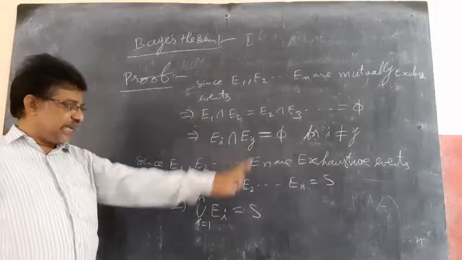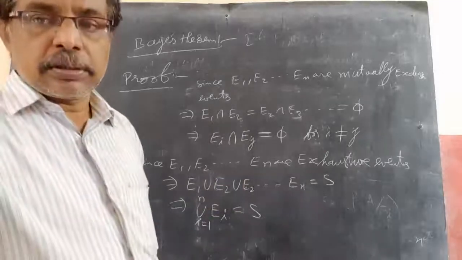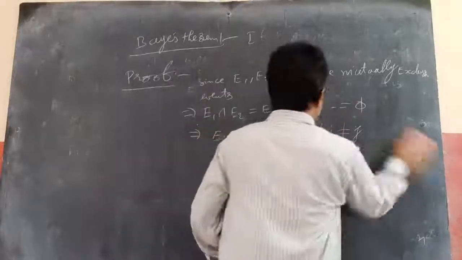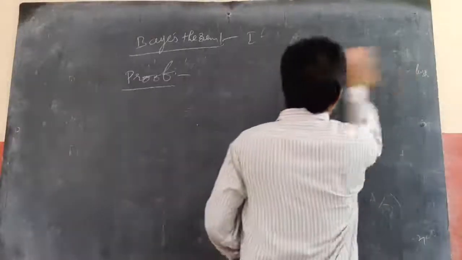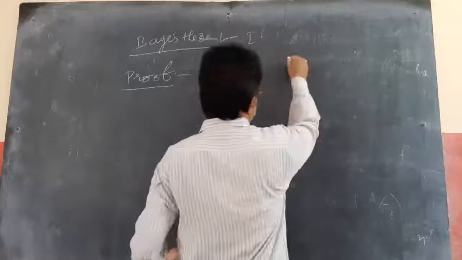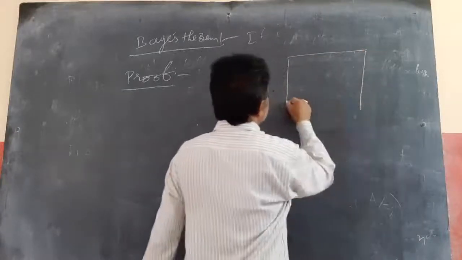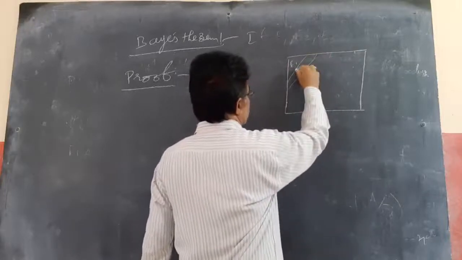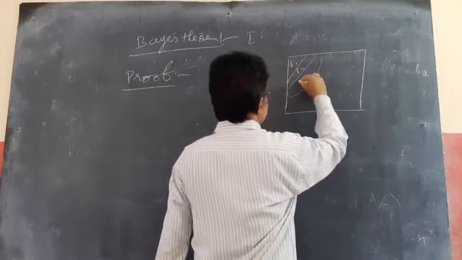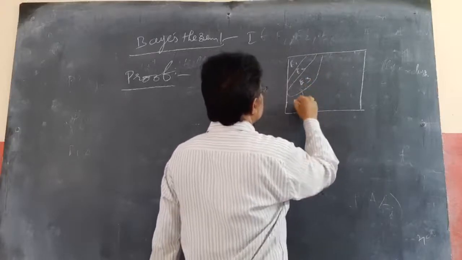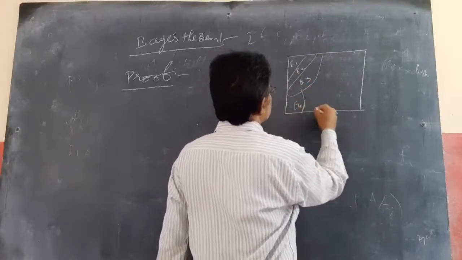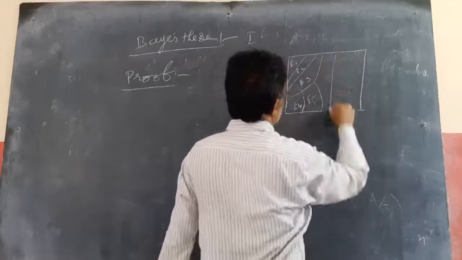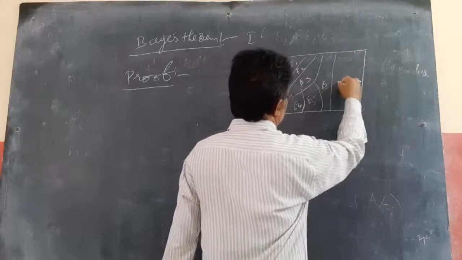Now we are given these two conditions: Ei intersection Ej is phi, and the union is the sample space. If I draw a Venn diagram for this exclusive and exhaustive case, it will be like this: E1, E2, E3, E4, E5, E6 and so on.